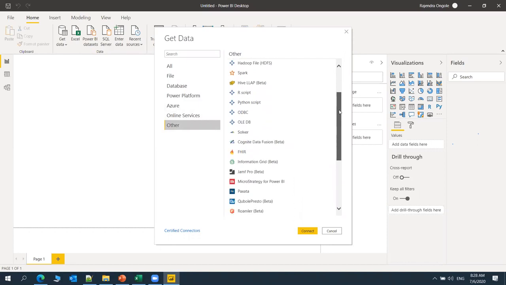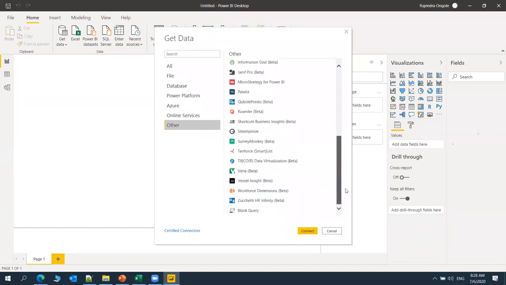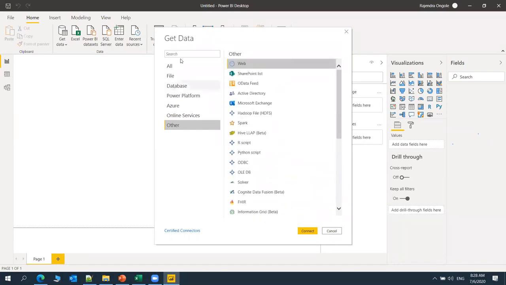It also supports Python and R scripts. Some of the versions are in beta phase and still not generally available, but with the help of some connectors we can connect. These are the beta version databases as well. So these are multiple different databases, more than 200 plus data sources that we can connect by using Get Data. As per the demo, I'm going to show you one file.